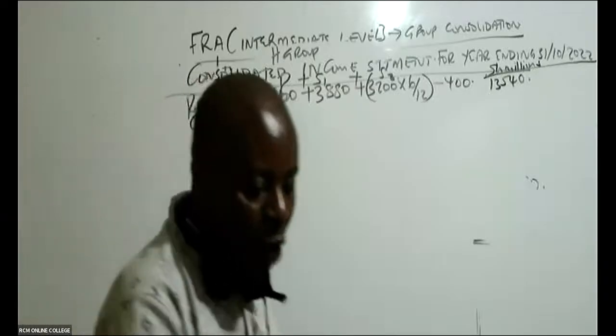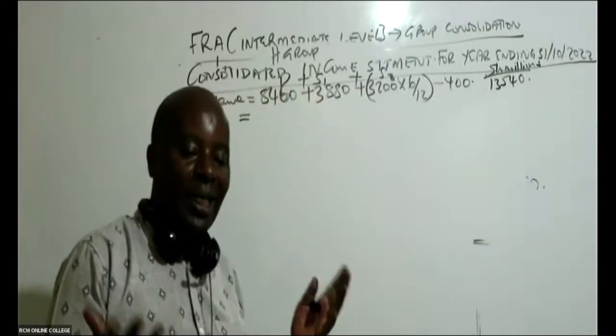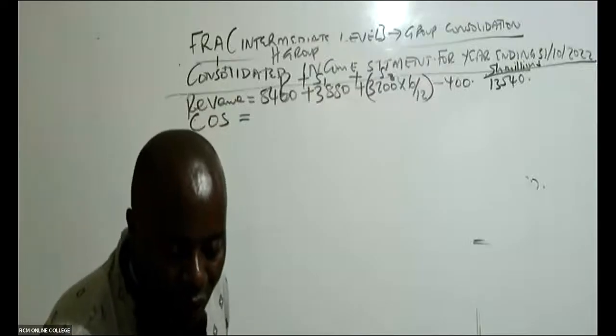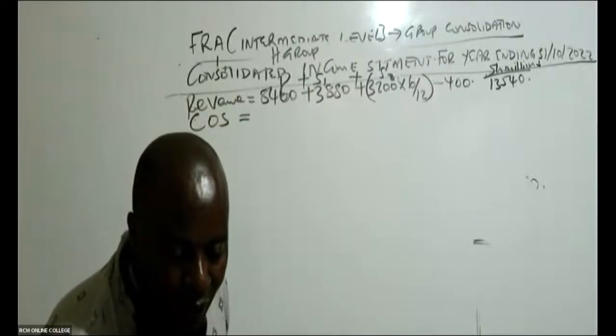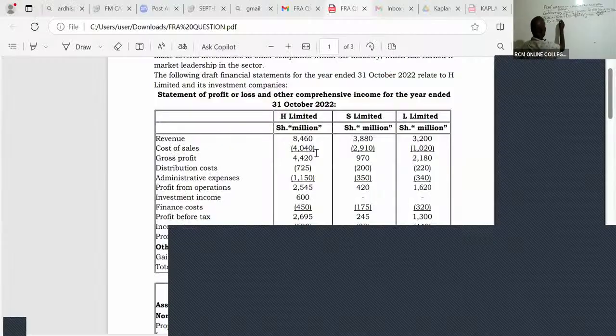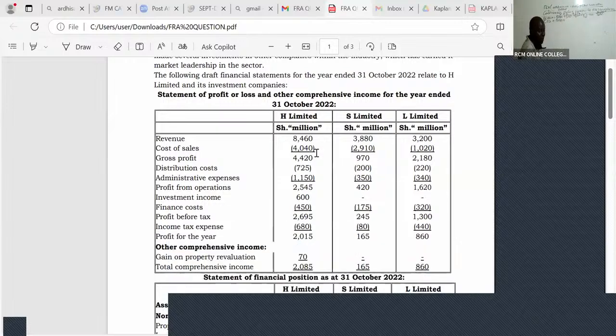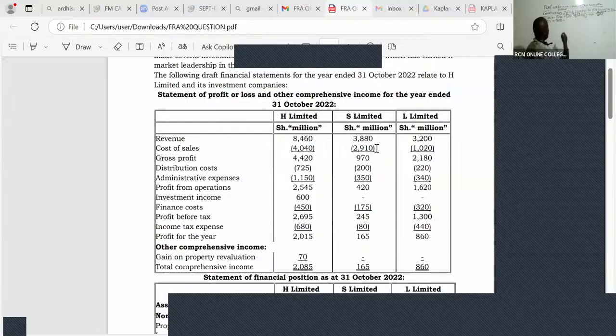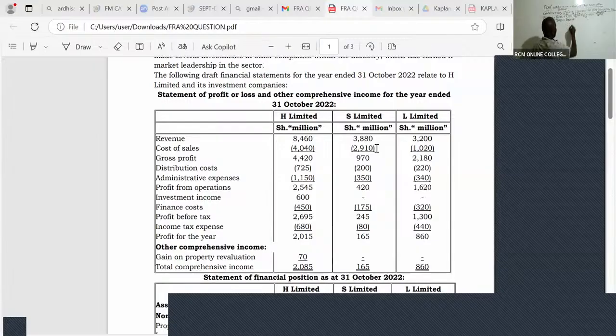So what do we do for consolidated? First of all, we appreciate that we are just adding. So consolidated cost of sales, ladies and gentlemen, this is what we have here: 4040 for the parent, plus the subsidiary, first subsidiary S, 2910, the whole of it, plus L subsidiary, I will take in this case here 1020. This has to be time apportioned, times 6/12.